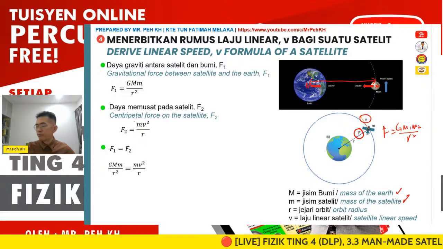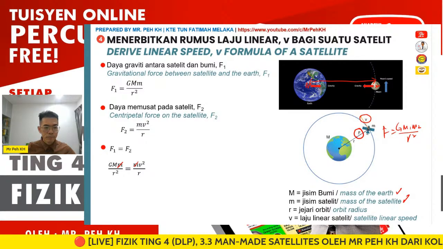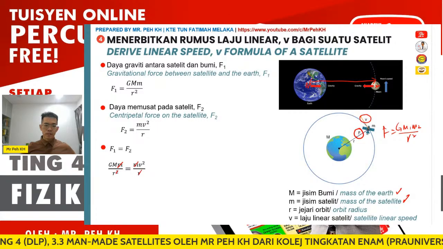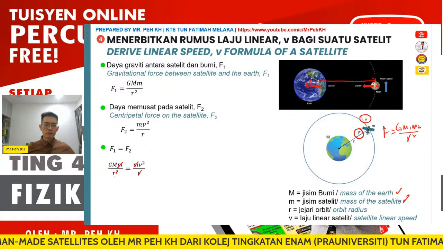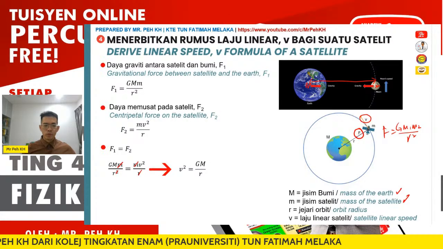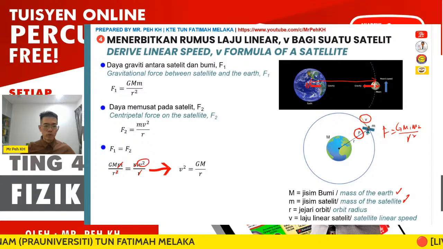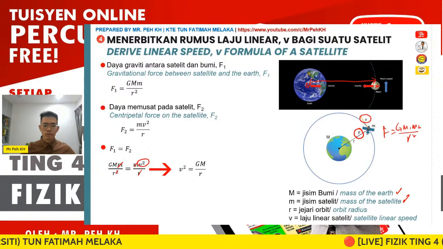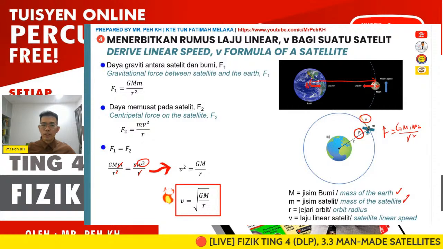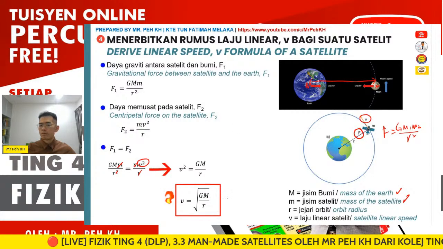Then we cancel out small m. What else can we cancel? It will be r. So we are left with GM over r equal to v squared. Then we rearrange, we get v squared equal to GM over r. So we get the formula of the linear speed, v equal to square root of GM over r.